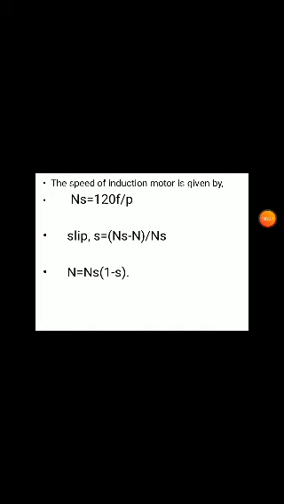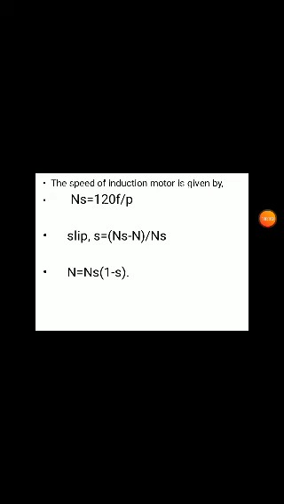The synchronous speed of the motor is 120f/p, so the motor operates at 120f/p. The slip is (Ns minus N) by Ns. Now, if we want to change the motor speed, from the slip equation we can write N equals Ns into (1 minus s).